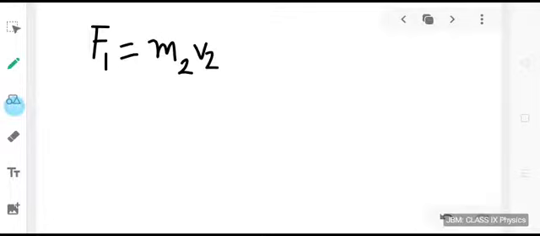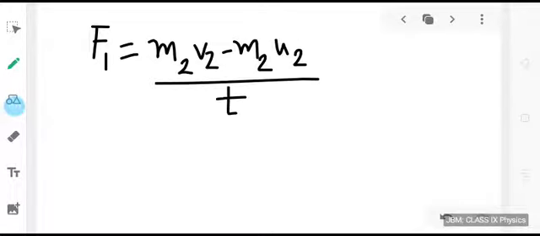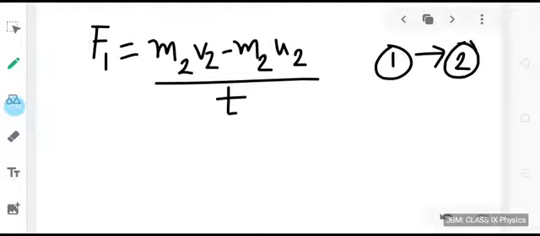Using this understanding, we can write down F1 equal to m2 v2 minus m2 u2 by t. Force applied by the first object on the second object will produce acceleration on the second. So we have written down F1 equal to (m2 v2 minus m2 u2) by t.